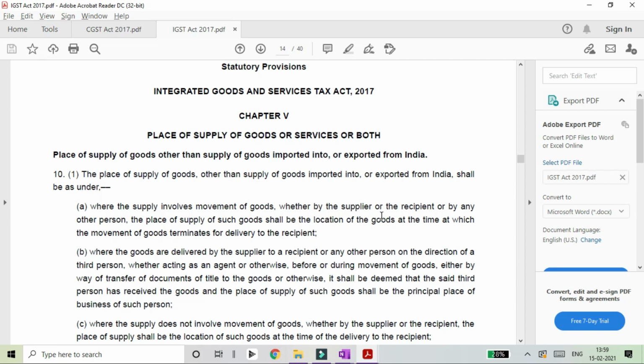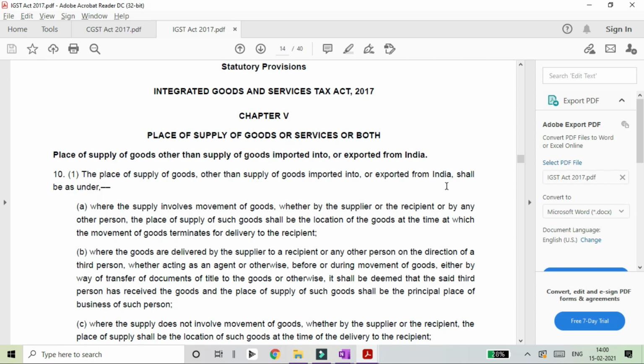So section 10, 11, 12 and 13 of the IGST Act tell you what are all the place of supply provisions for various transactions. So as I was stating, this is a mandatory condition that needs to be applied in every transaction. Where is it coming from? It's under each of the sections that I've stated, section 10, 11, 12 and 13. If you read section 10, how does it start? The place of supply of goods other than supply of goods imported into or exported from India shall be as under. It is not may be as under, it is shall be as under.